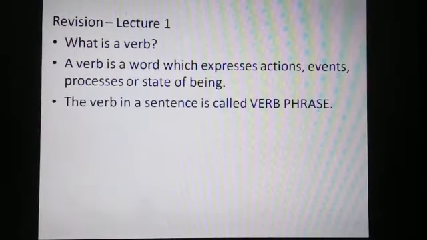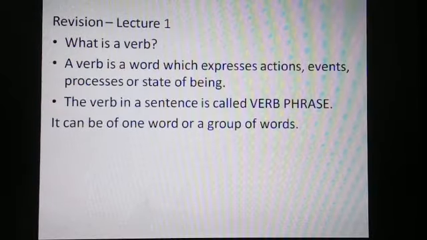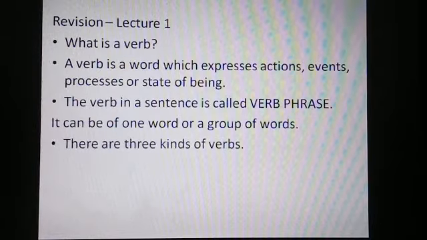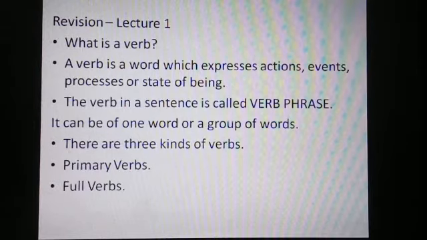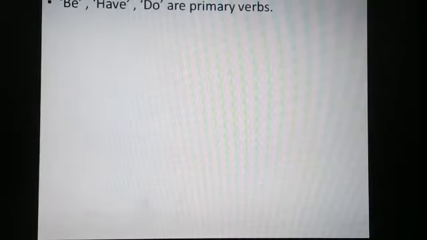Now, the verb in a sentence is called verb phrase, and a verb phrase can be of one word or a group of words. There are three kinds of verbs: primary verbs, full verbs, and modal verbs. Be, have, do are primary verbs.